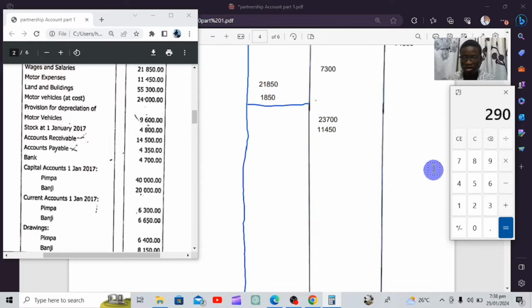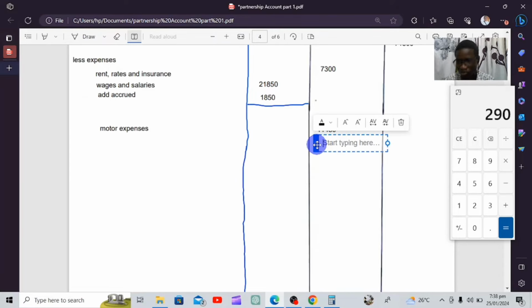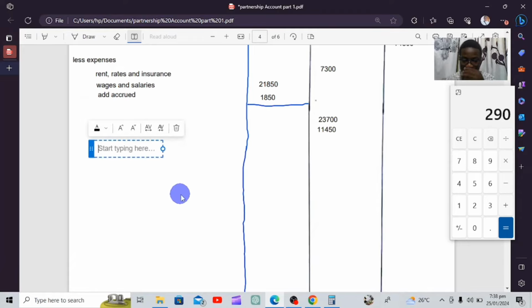14,500. We're finding 290. So 290 was the provision. So we're just going to enter it in here. There are some cases which we'll look at maybe in part 2 and part 3 of the same, on how we can handle if there's an increase in provision and if there's a decrease. So watch out for part 2 or part 3 where we'll handle these type of questions.